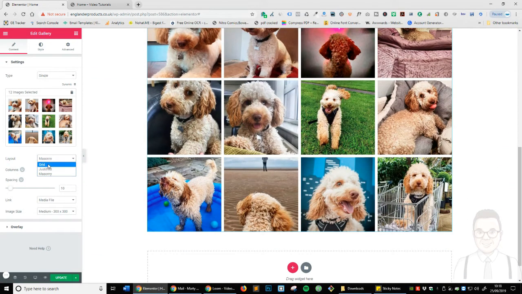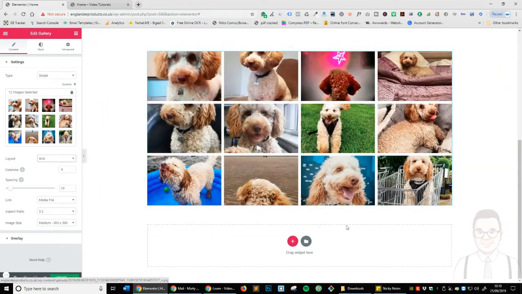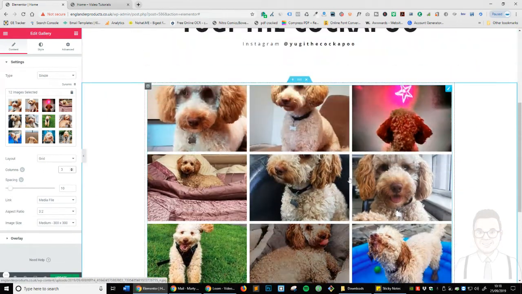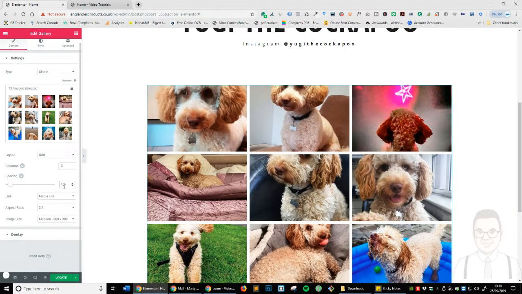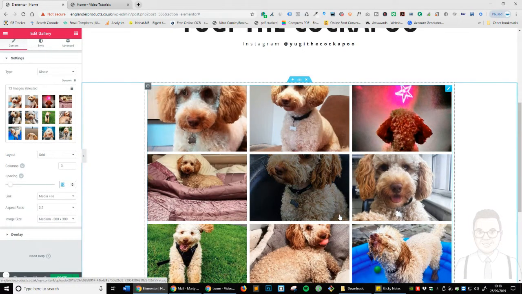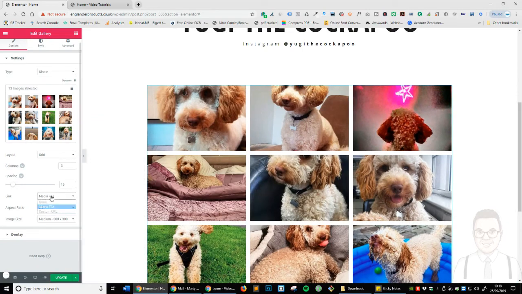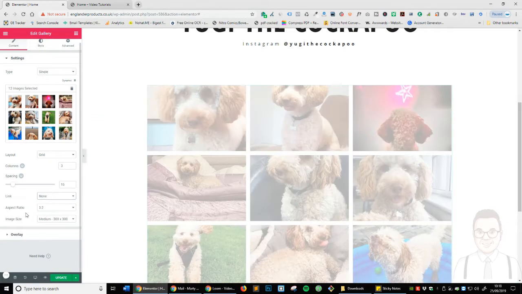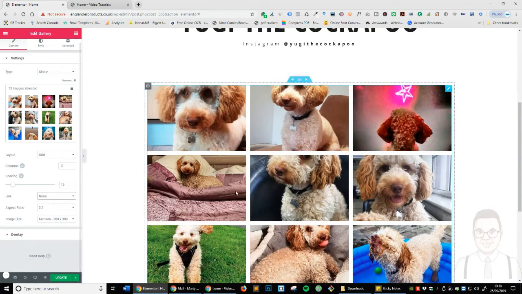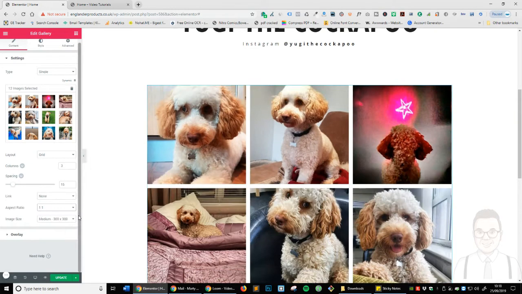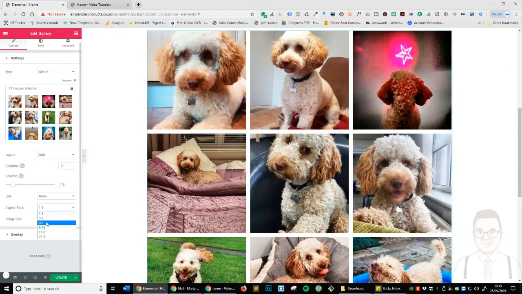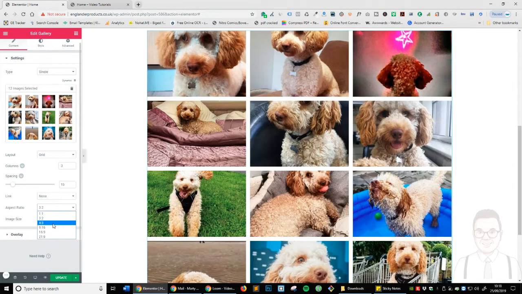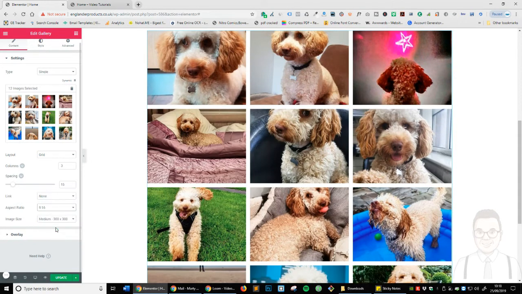Now I'm actually going to go ahead and keep it a grid, and I'm going to change the columns to 3. I want to keep it a little bit more like Instagram, and maybe add some more spacing between the images. So I'll go with 15. And I don't want a link on it, so I'm just going to keep that at none. And I'm going to change the aspect ratio to 1. But again, if you want to see what they all look like, change it to 4, 9, 16.